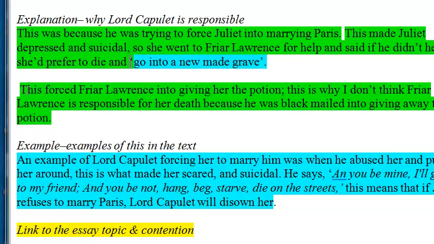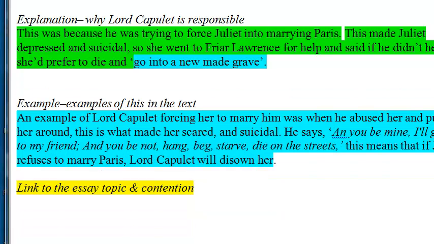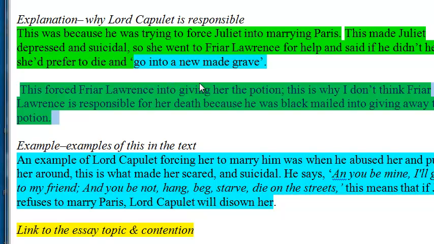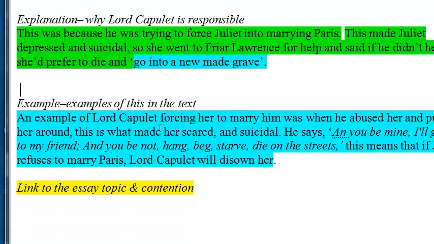Now, in this bit here, Patrick's actually talked about why Friar Lawrence is not responsible. That's not related here. You don't need to justify that, Paddy, because in fact you've said Lord Capulet's responsible. So he's the one that we're actually really interested in. Okay, so we could just take that bit out. I'll take it out because it's not really quite as relevant as we wanted.